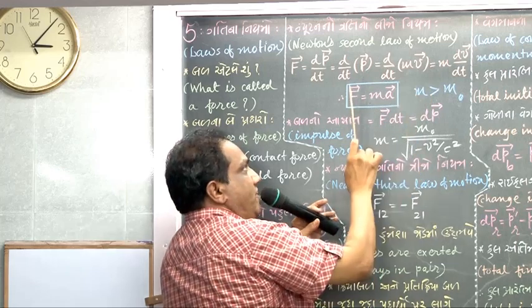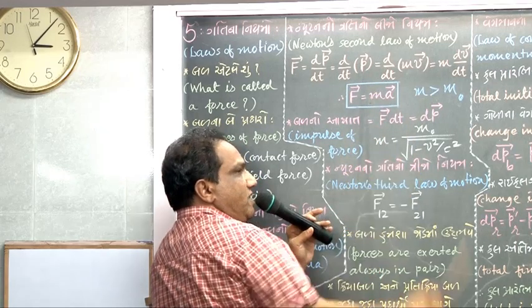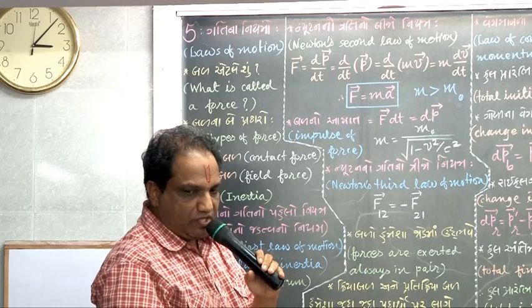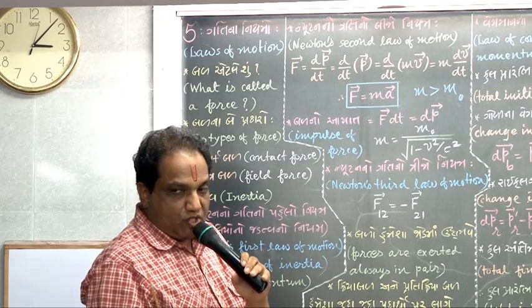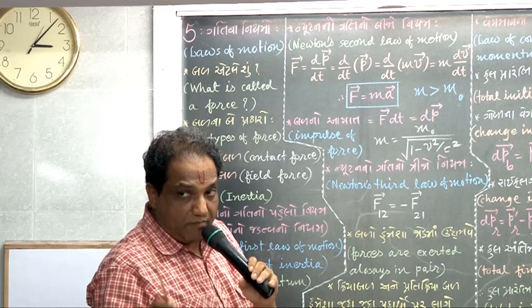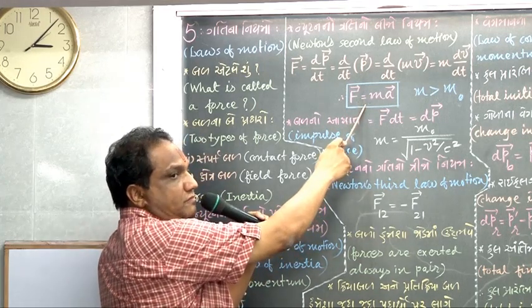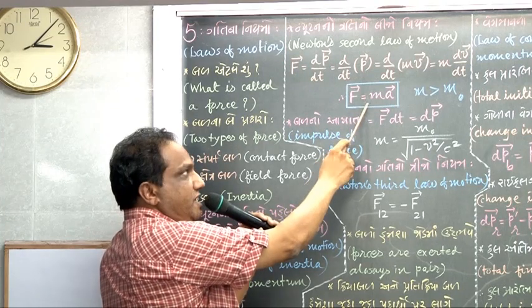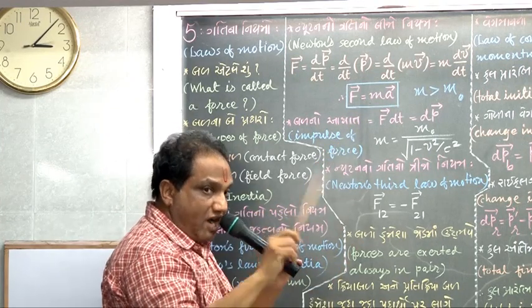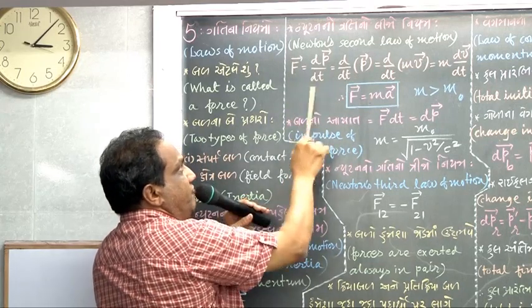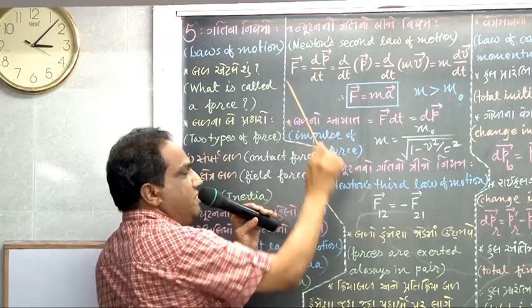Correct? Remember, vector F equals m into vector a. Resultant force is equal to mass into acceleration. Some students have a wrong concept in their mind. They feel that this is Newton's second law. No, this is not Newton's second law. This is an important result derived from Newton's second law. Newton's second law basically is this: vector F equals vector dp by dt.